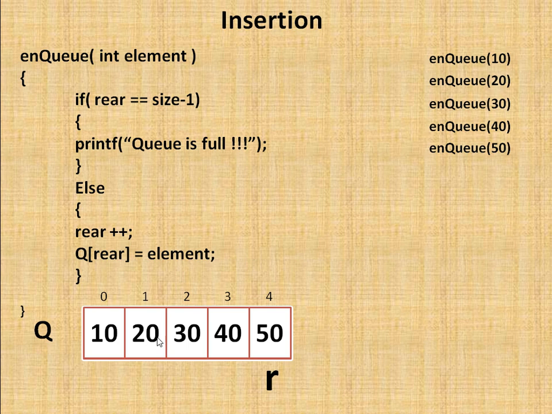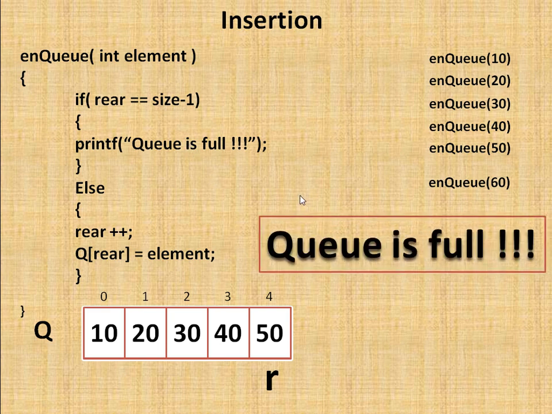Now you can see the whole queue is full. Suppose I fire enqueue 60 again, but there are no vacant positions and rear is at the size - 1 location, so it gives the message queue is full. Okay, understand how the insert operation is performed on a queue.